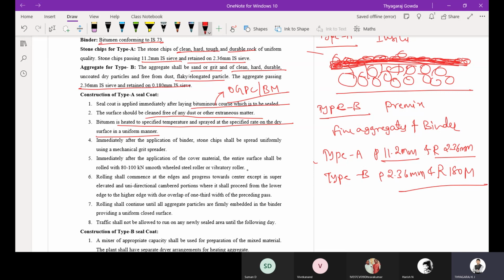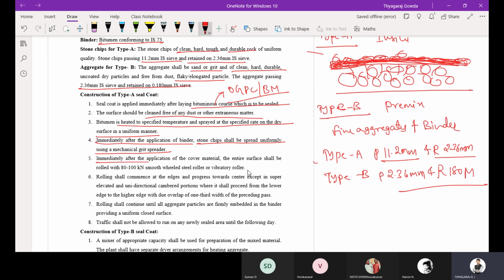Then immediately after the application of binder, stone chips shall be spread using a mechanical spreader or mechanical grid spreader. You are going to apply the stone chips of the required quantity using a mechanical grid spreader.